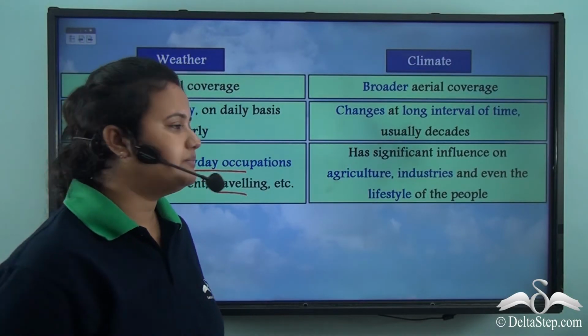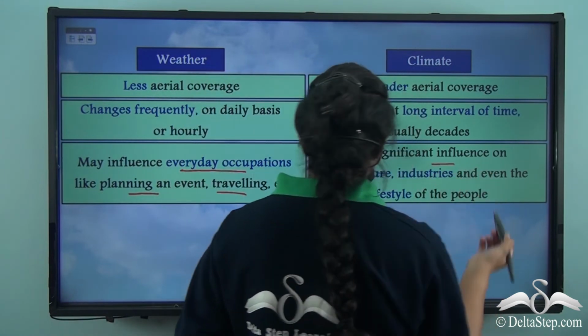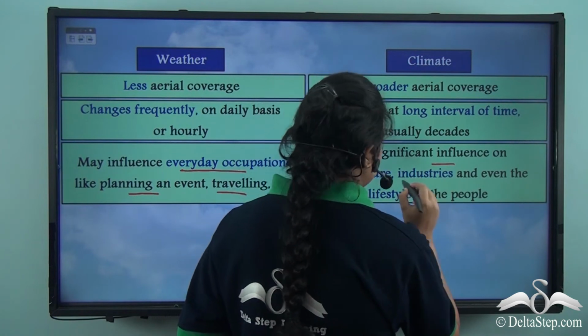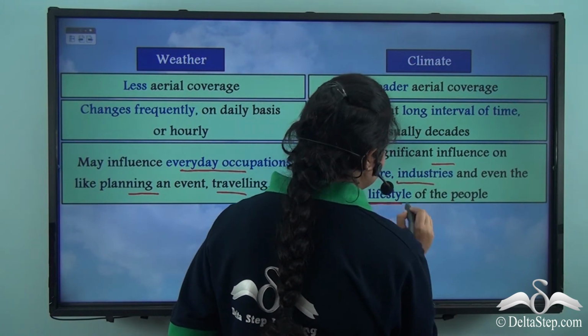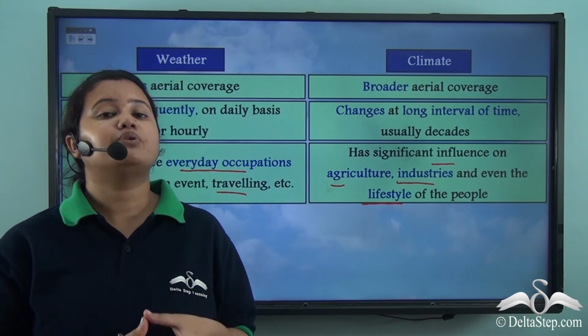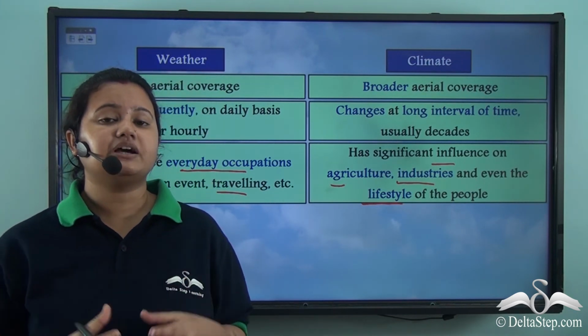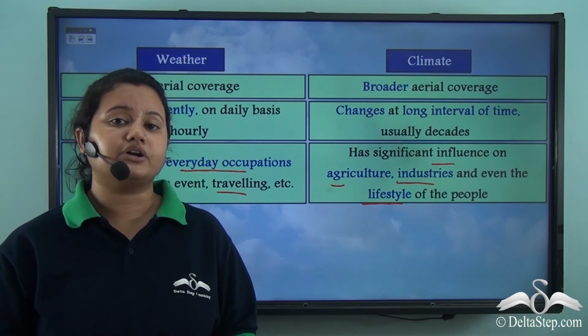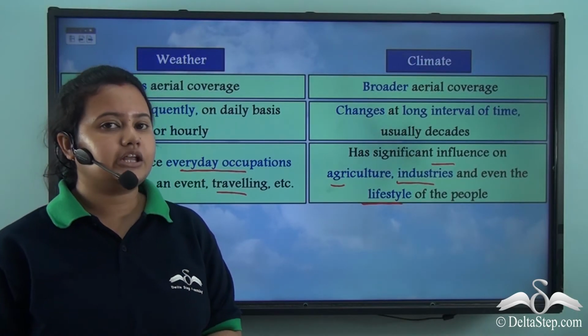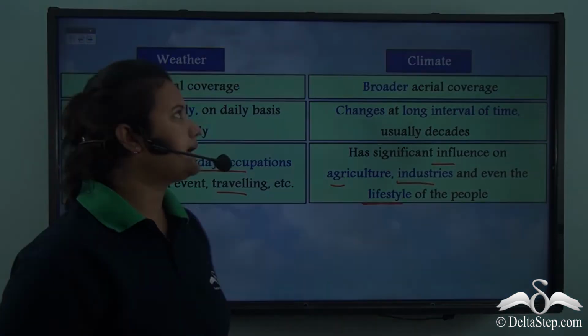On the other hand, climate has significant influence on important activities like agriculture, industries, and the type of lifestyle we lead. That is, the kind of clothes we wear, the type of food we eat, especially the kind of crops we grow in a particular region, that is on agriculture. So climate has significant influence on these activities.